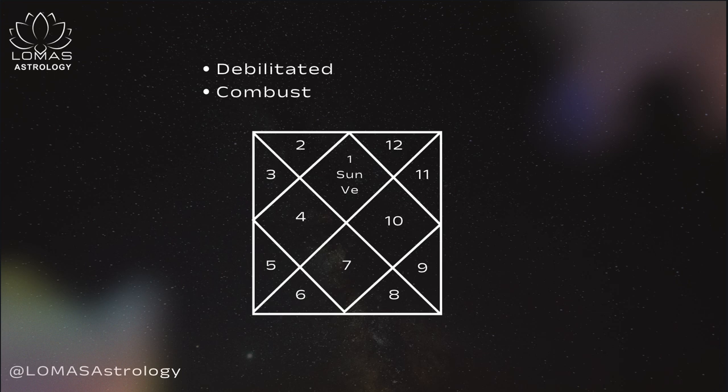And if a planet is combust, it does not give a good result. Similarly here in our case, if Venus is at 10 degrees from the Sun, then it will be considered combust. And if Venus is combust, it will not be able to give its result properly.